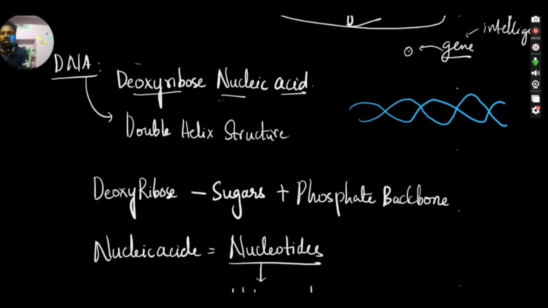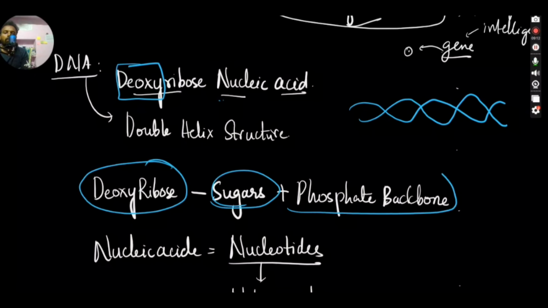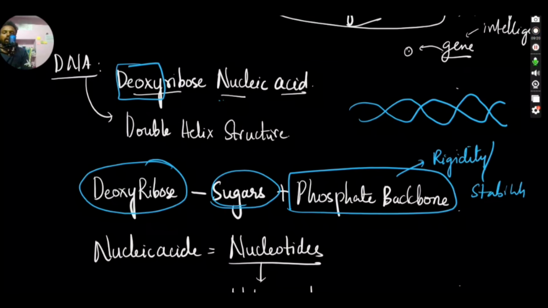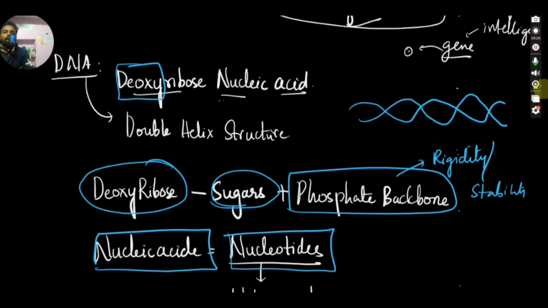And what do you mean by deoxy? No oxygen. It will be having sugars and also a phosphate backbone for rigidity or stability. Then nucleic acid, it will be joined with the help of something called nucleotides.